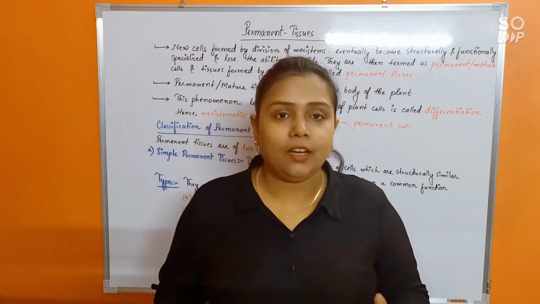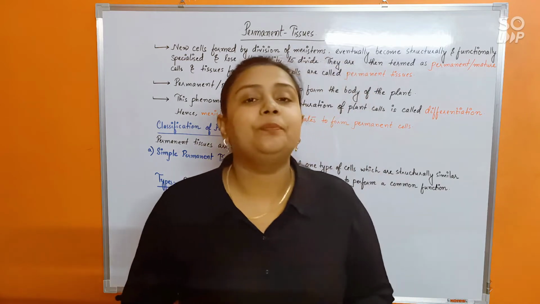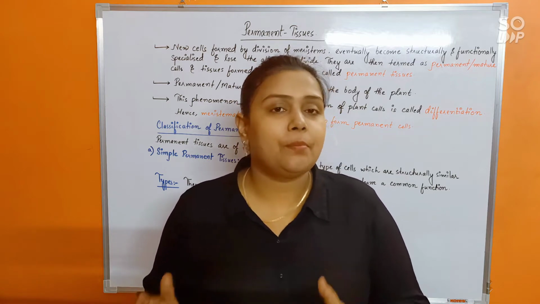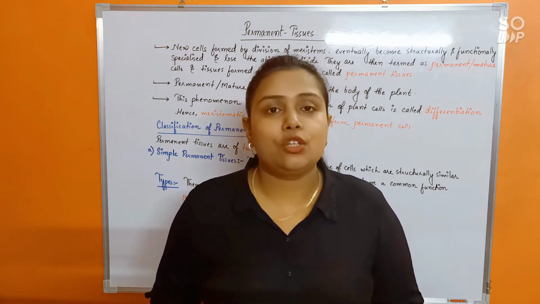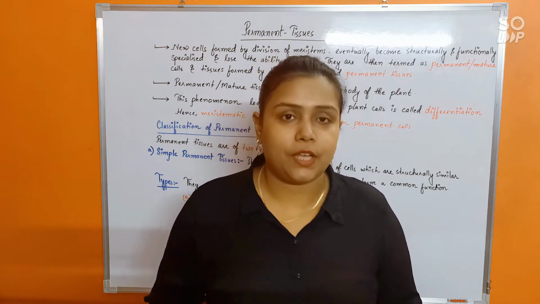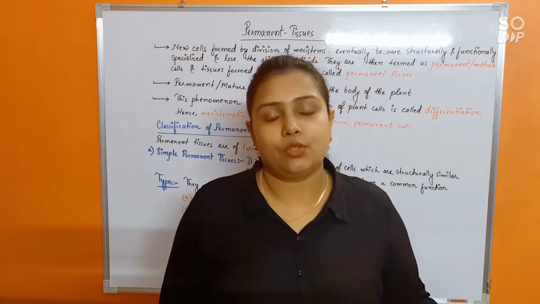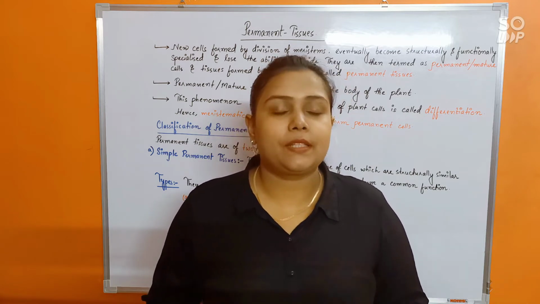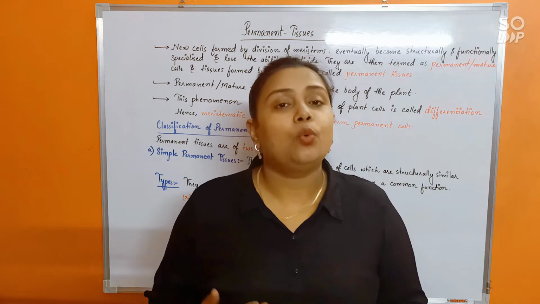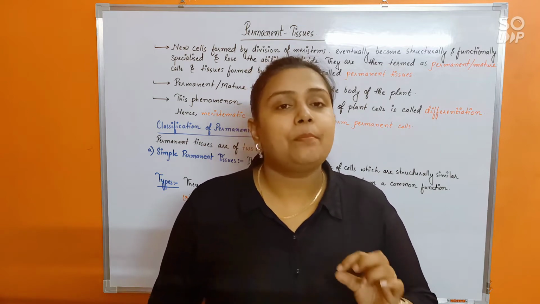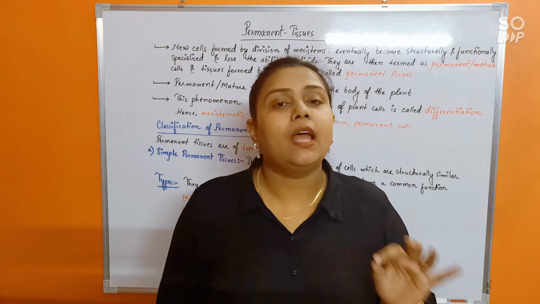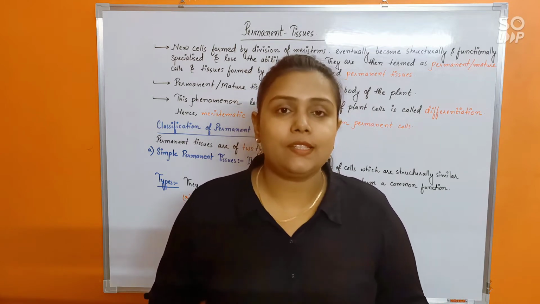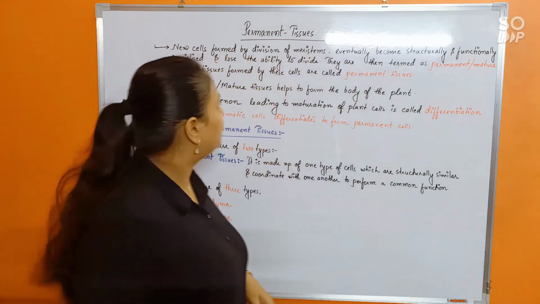Understood? Clear? Fine. So in the plant body, there are two types of permanent tissues present. First is simple permanent tissues, that is the tissues which are made up of only one type of cell, and then complex permanent tissues which are made up of more than one type of cell. So first we will be discussing simple permanent tissues, which again can be of three types: parenchyma, collenchyma and sclerenchyma. Before we move further into details, let me read it out to you.